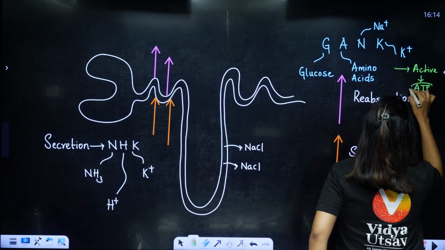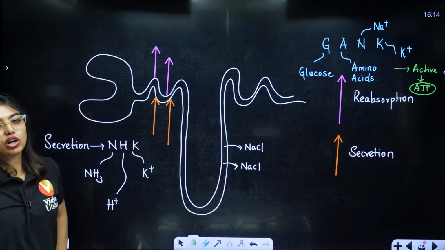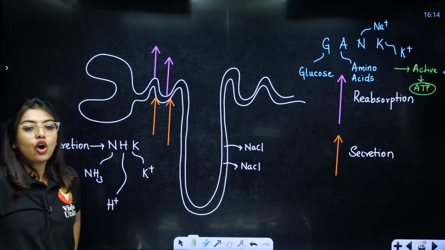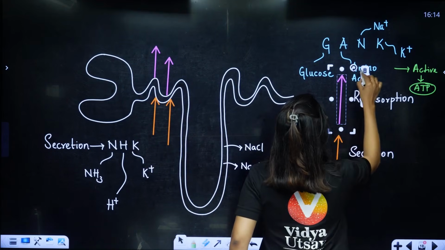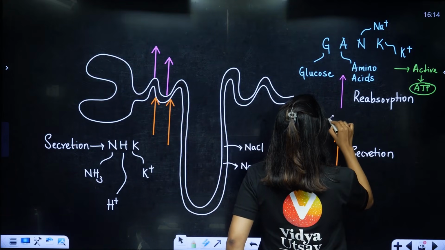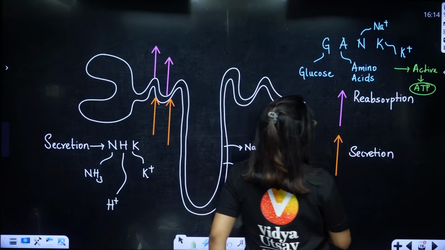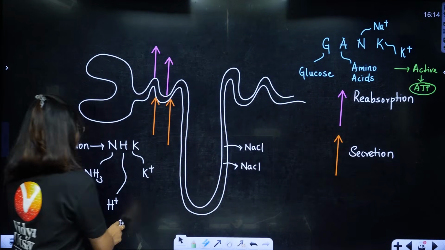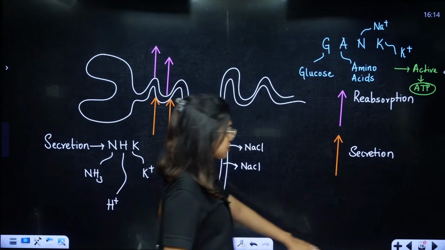Passive means, students, nitrogenous waste. If I want to reabsorb nitrogenous waste, water, or HCO3, I can do it without energy. Clear? Understood? Okay, this is the reabsorption and secretion.